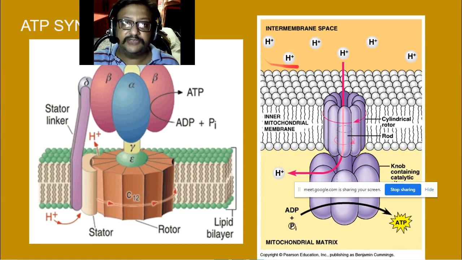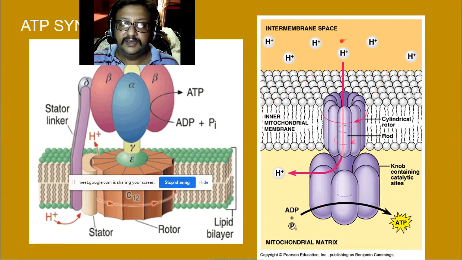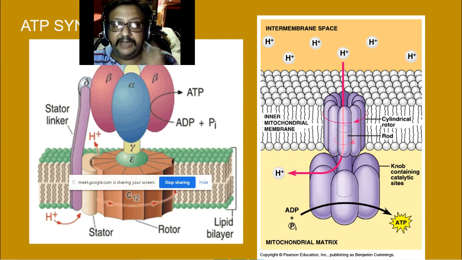The H plus which is formed over here will start to enter. While it enters, it makes these knob units start to turn, and the dynamic energy which is formed will be used to bind ADP and Pi into ATP. Yesterday's lecture you remember that it's a coupled reaction. The energy which ATP hydrolysis releases has to be given back. It is given back by the energy produced by the movement of this knob, and ATP is regenerated. So this is how the ATP synthase works.